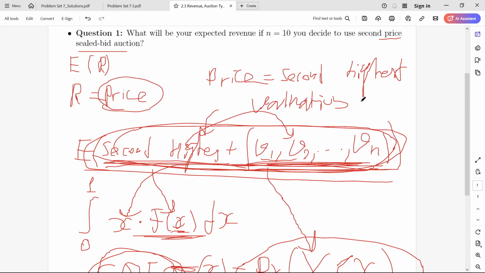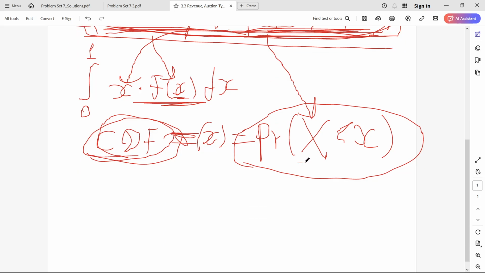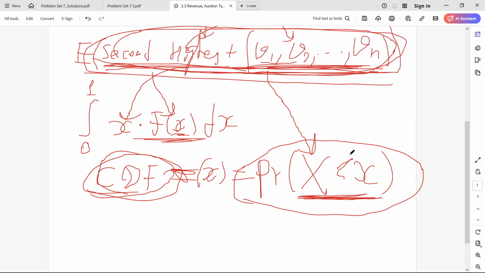So what we need to do here is to understand actually what scenarios there can be. So here, in which scenarios would this be less than x? So one scenario is when every single one of these values is less than x.